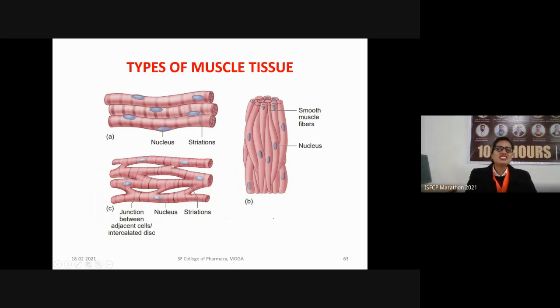So what do you mean by striation? These are the stripes, or these are the lines which are present on the surface of the muscles. So in case of skeletal as well as cardiac muscles, the striations are present, but these are absent in the case of the smooth muscles. In every case, the nucleus is present.